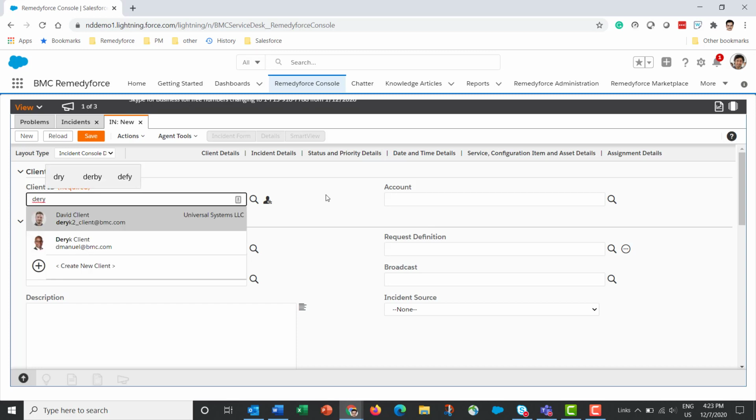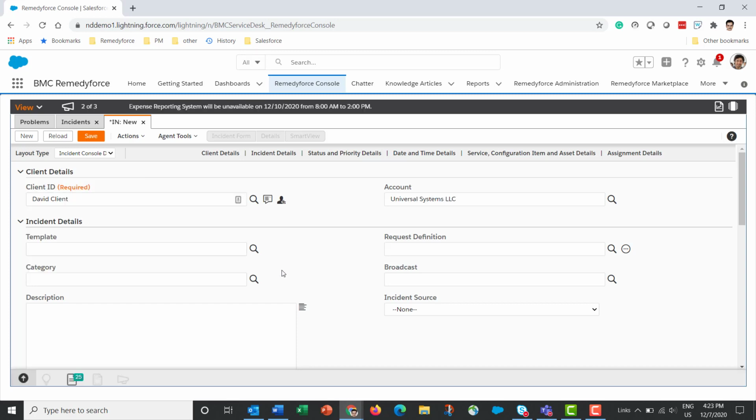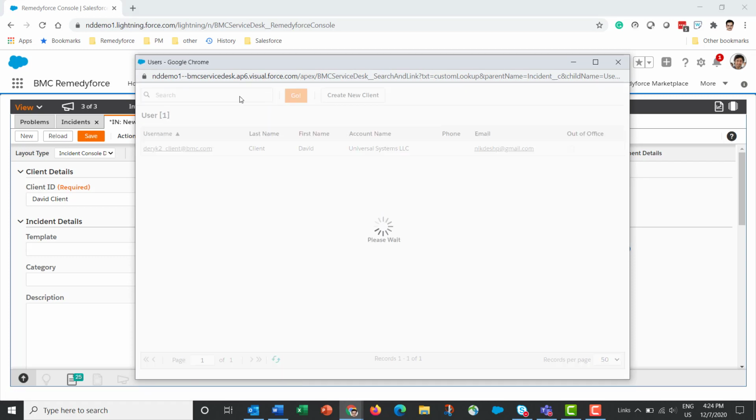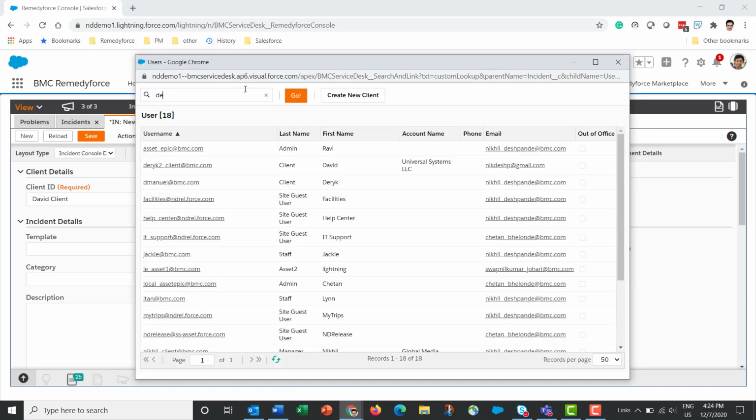There are two ways of entering the client. I start typing the name of the client, and through type ahead I can select the record. Another way is to click on the lookup and select from this list. I can even search here.